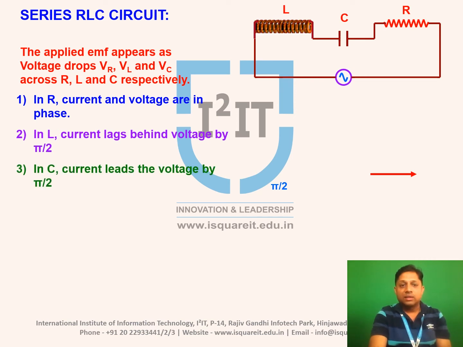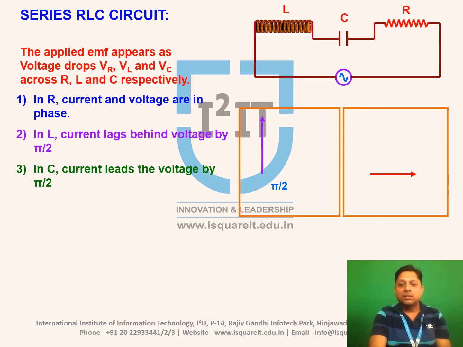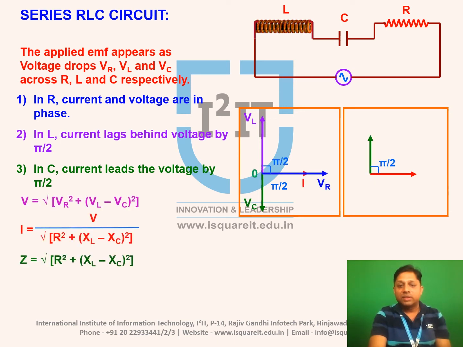So we know that if there is a pure resistance, then voltage and current are in phase. If there is a pure inductor, current lags behind voltage by an angle pi by 2. And if there is a pure capacitive circuit, we know that the current leads the voltage by an angle pi by 2. So if you represent this in terms of phasor diagram, reference is taken as current because in series circuit current is same. VR and current are in phase in case of pure resistive circuit. For pure inductive circuit current lags behind voltage, and for pure capacitive circuit current leads the voltage.